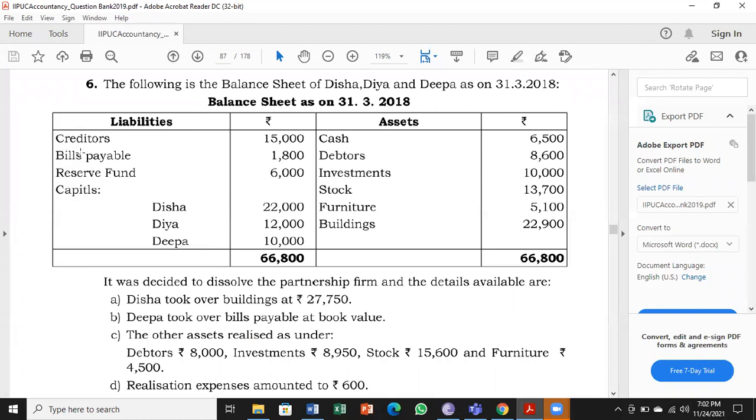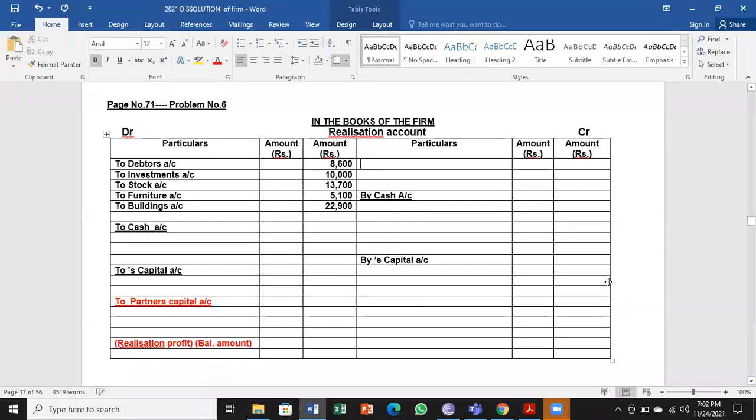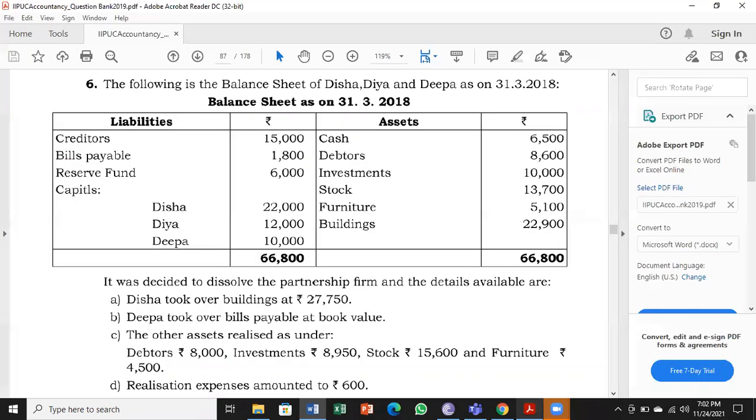Let us now transfer creditors and bills payable, 2 liabilities, to the credit side. All these accounts are closed in the books of ledger in the business. These accounts no longer exist in the ledger accounts of the business. So we have transferred creditors and bills payable. Reserve fund and capitals will go to capital accounts. We'll look into that later.